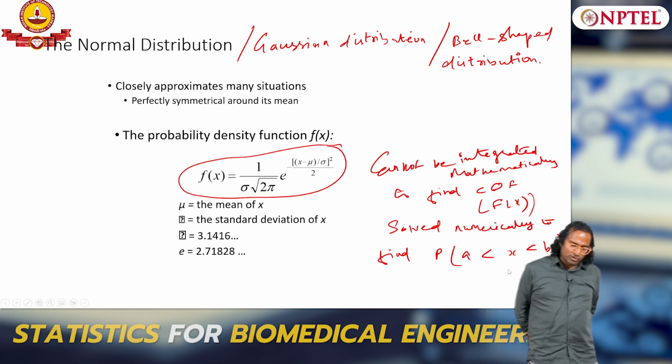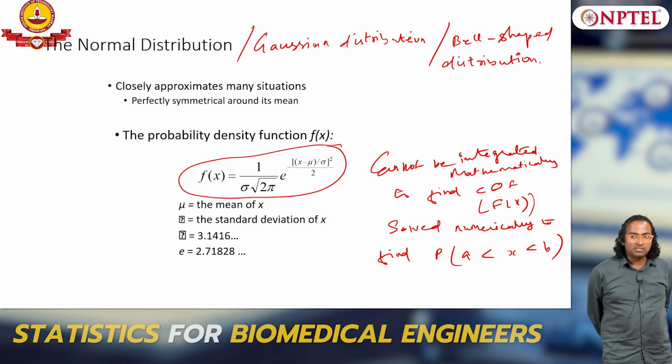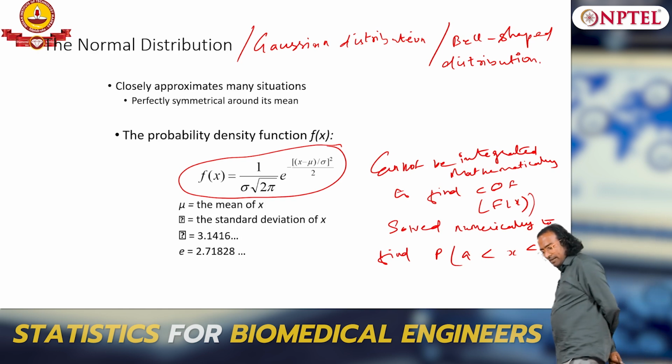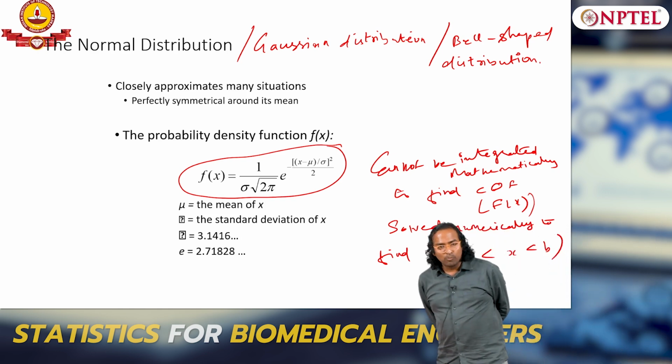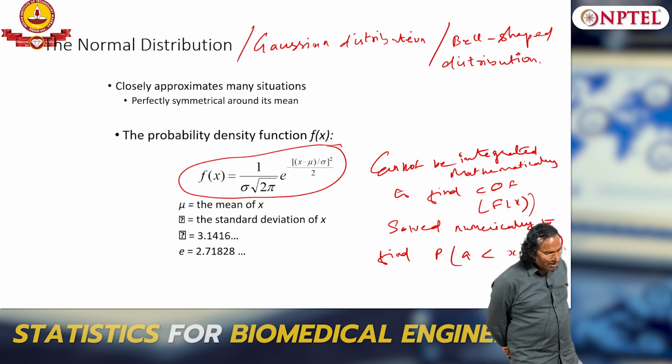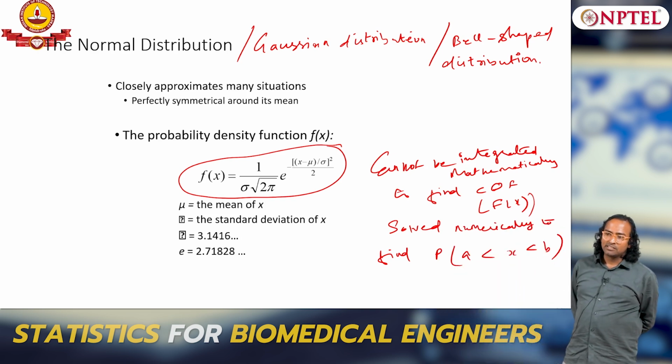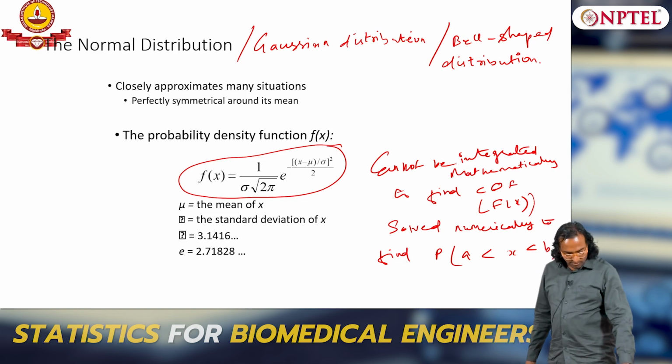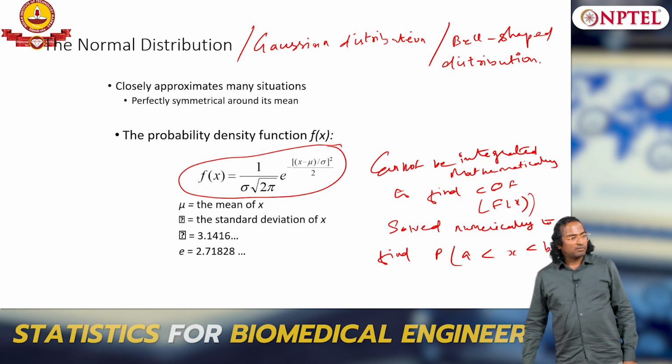So, closed form solutions do not exist for this probability distribution function, and you have only two parameters which characterize the entire distribution, mean mu and variance sigma squared. Clear?